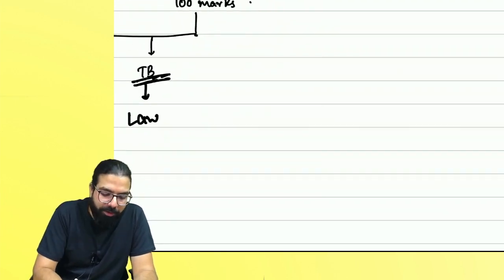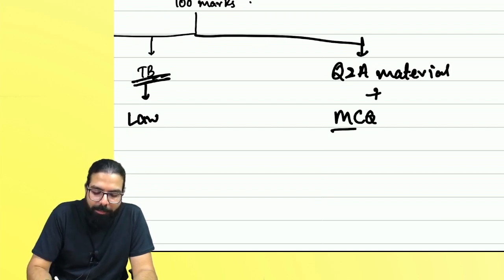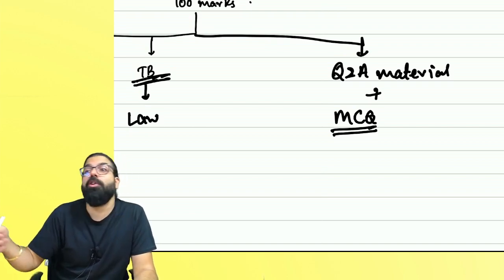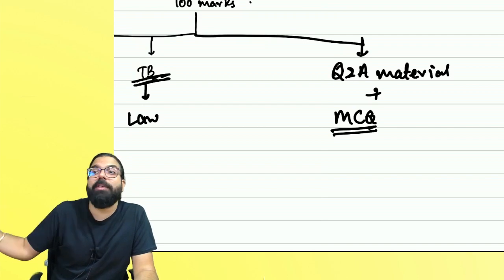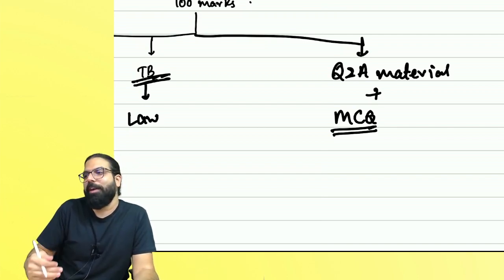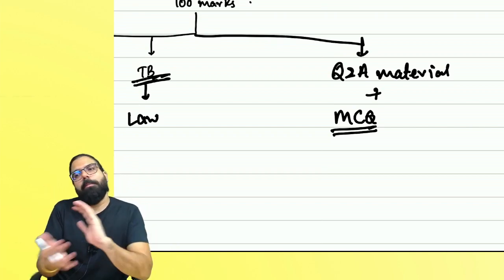Now the last book is the Q&A material. Earlier I used to give the Q&A material and MCQ material separately. Now I have given the Q&A plus the MCQ together. Why, sir? Because MCQs were the most ignored portion. Students used to leave that MCQ book and go saying, hey, MCQs I'll be able to do easily. You getting my point? So I've merged both the materials.